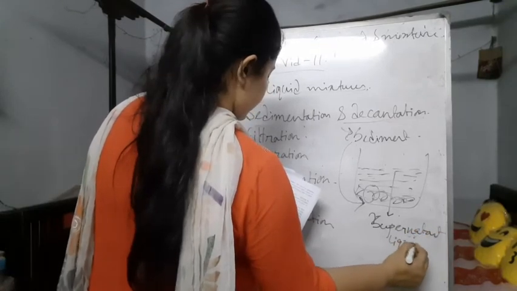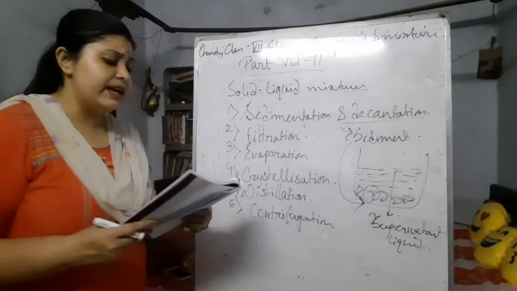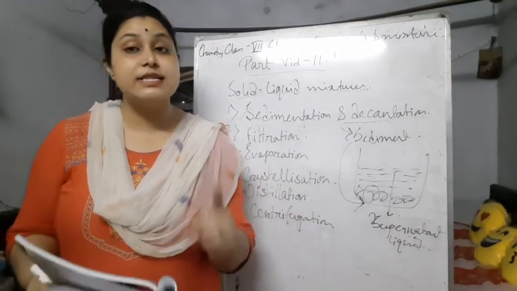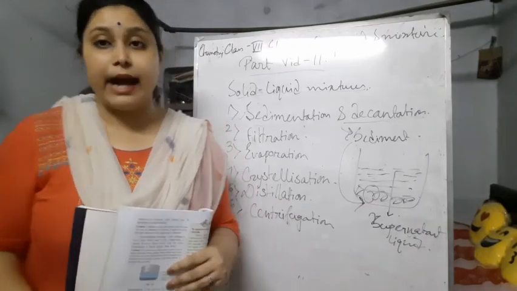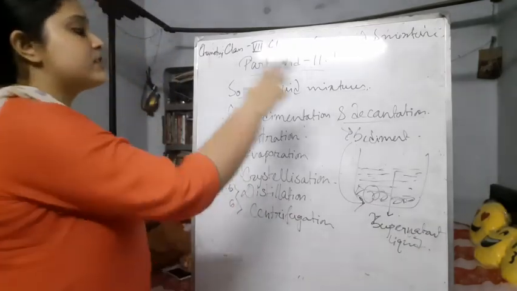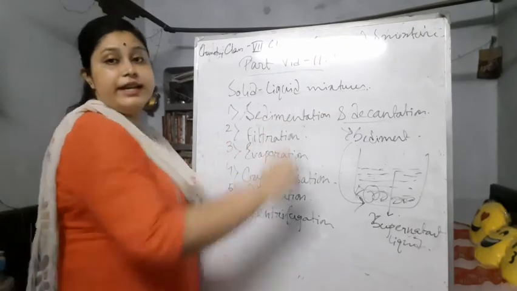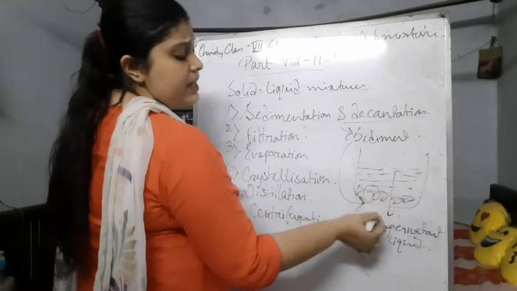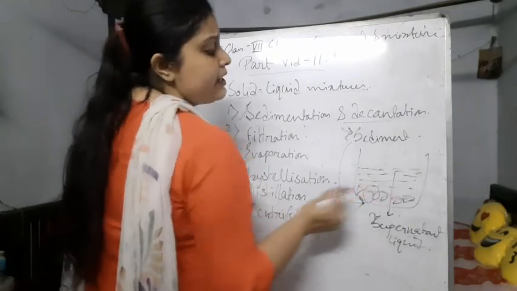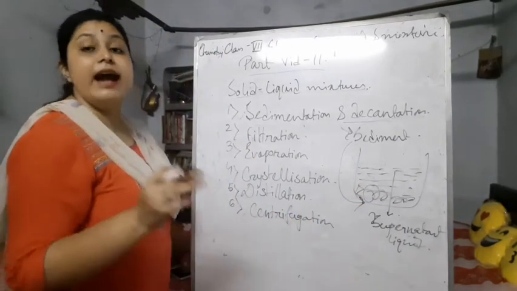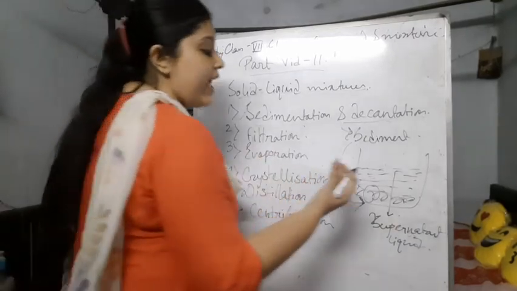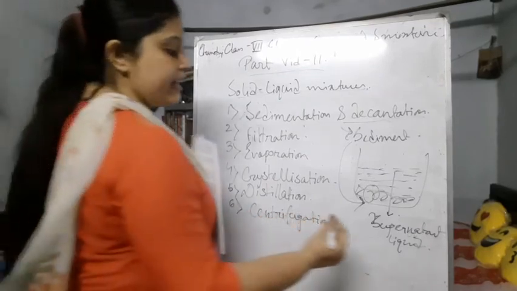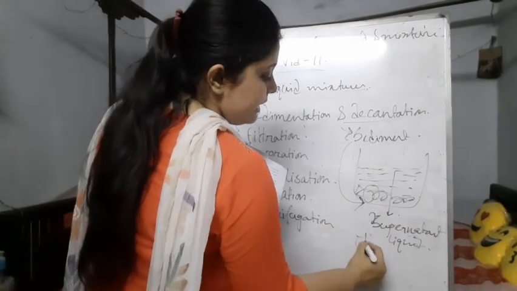The process of pouring out the clear liquid without disturbing the sediment is called decantation. That is why the full procedure is called sedimentation and decantation. So the settling particles are called the sediment, the upper clear liquid is called the supernatant liquid, and the procedure by which we take out the supernatant liquid is called decantation.